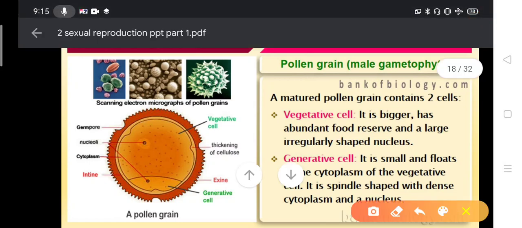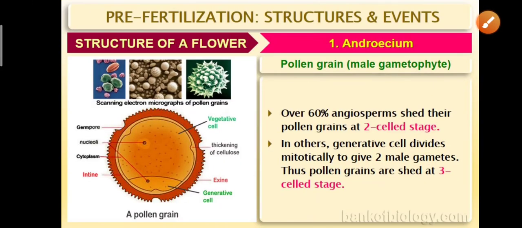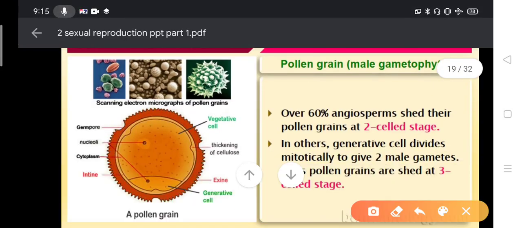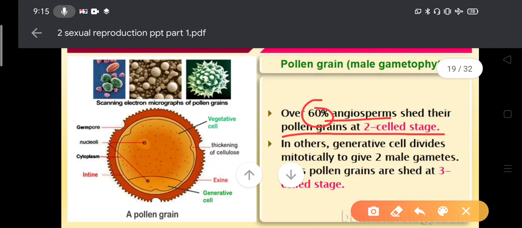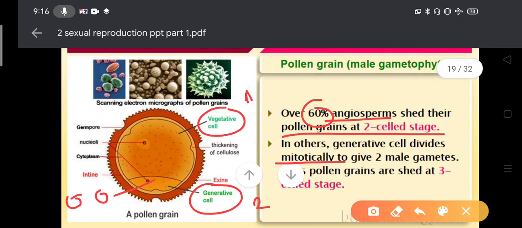Now come the main topic. Over 60% of angiosperms shed their pollen grains in the two-celled stage. Two-celled means there is one vegetative cell and one generative cell. In others, the generative cell divides mitotically and produces two cells, two male gametes. That's why such pollen grains are called three-celled pollen grains.